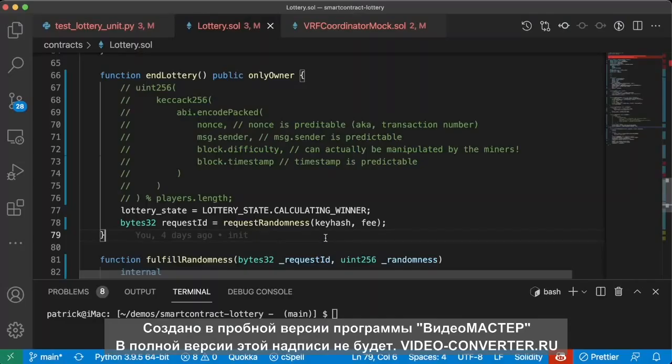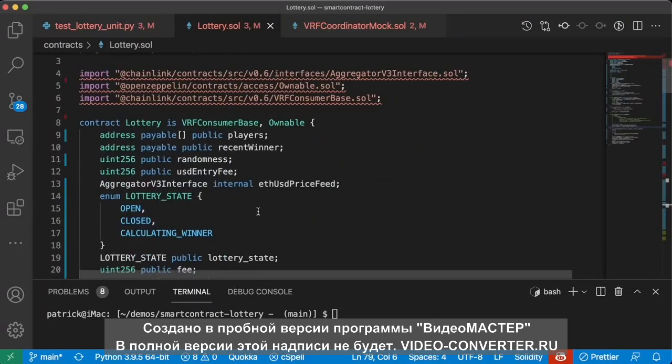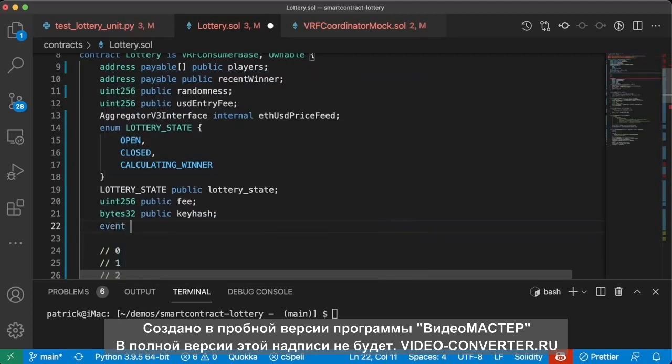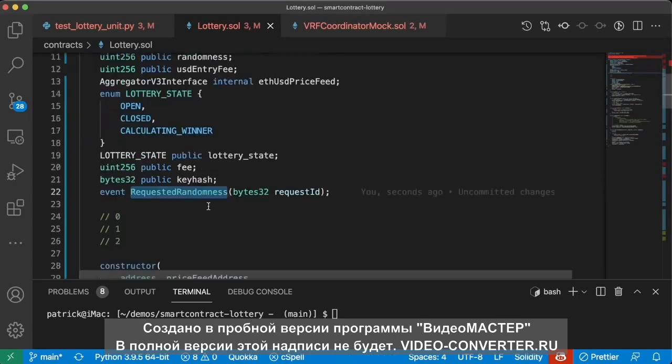Now, to add an event, we first need to create our event type. So at the top, we'll go ahead and do event requestedRandomness, bytes32 requestId. So now we've identified a new type of event called requestedRandomness. It's really similar to the enum in this regard.